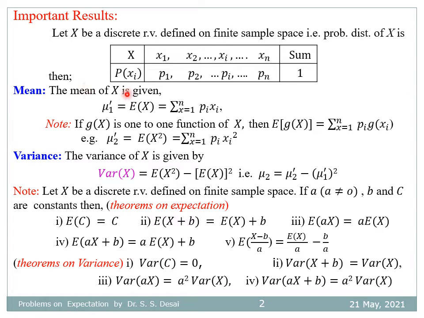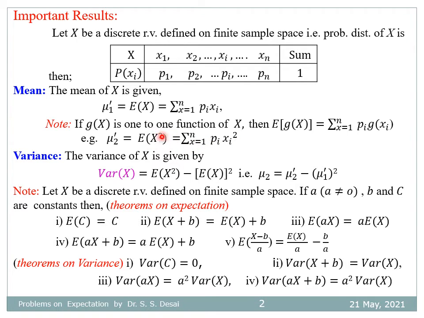Then the mean of x is given by mu1 dash, which is equal to expectation of x, equal to summation of pi into xi. Now note that if g(x) is a 1-to-1 function of x, then expectation of g(x) is equal to summation of pi into g(xi). For example, mu2 dash is equal to expectation of x square, equal to summation of pi into xi square.